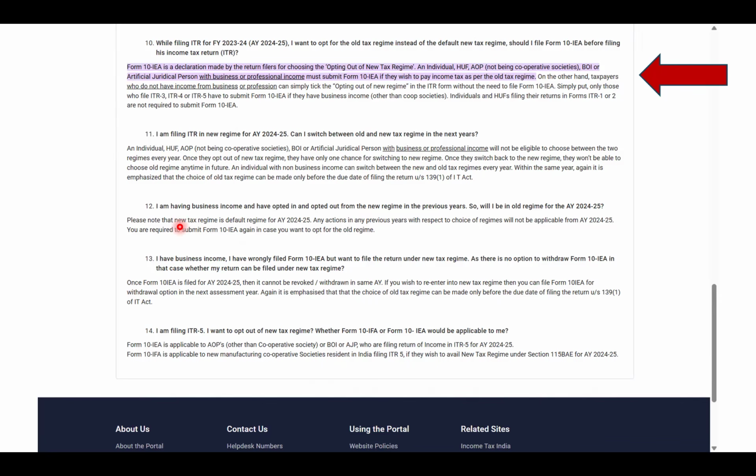So again, similar to other FAQs, the new tax regime is your default. If you've done any actions in respect of previous years, right, you are required to fill this form again in case you want to opt out of the old regime, right? So if you have filed Form 10-IEA under old regime and you later want to switch to new regime, that is not possible. For this year, you'll have to file under old regime. Next year, you can switch back, right? So these are other FAQs that you can read through.